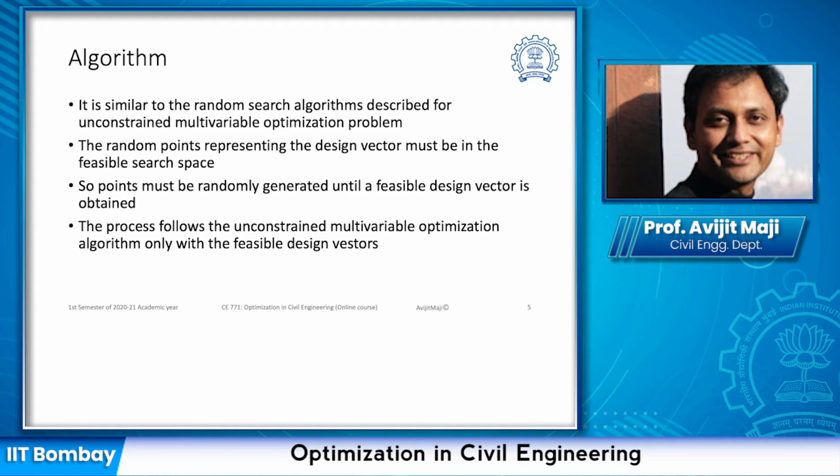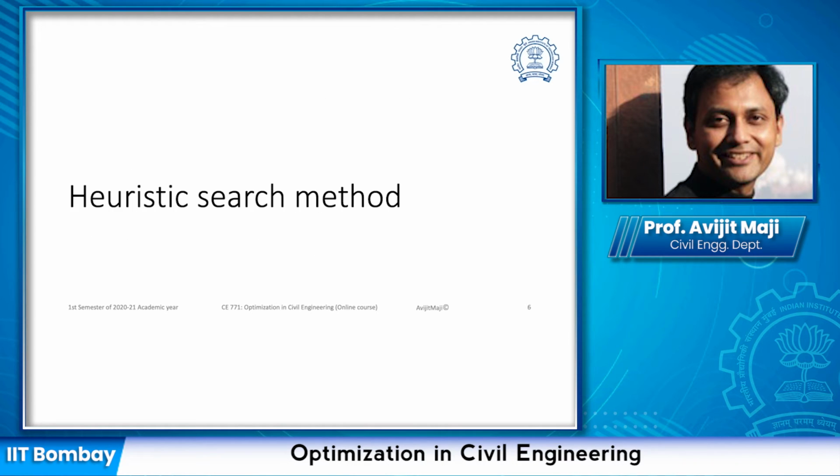In this case, for the constraint multivariable optimization problem, I believe you understood those random search methods we had discussed, and you can sufficiently tweak that method to ensure the points are in the feasible region and you obtain the solution in a similar fashion. The next method we are going to discuss is a heuristic search method.